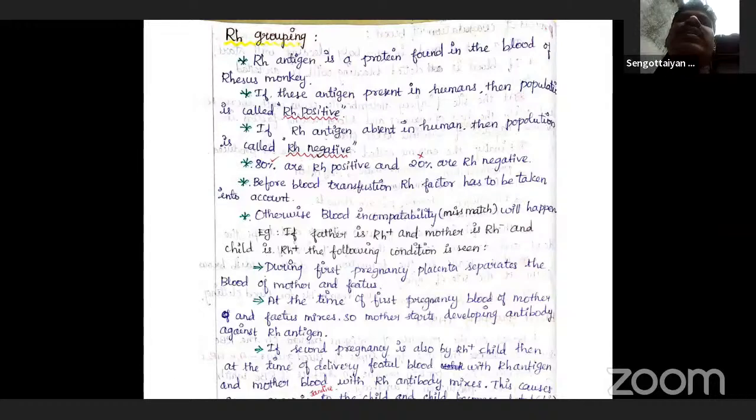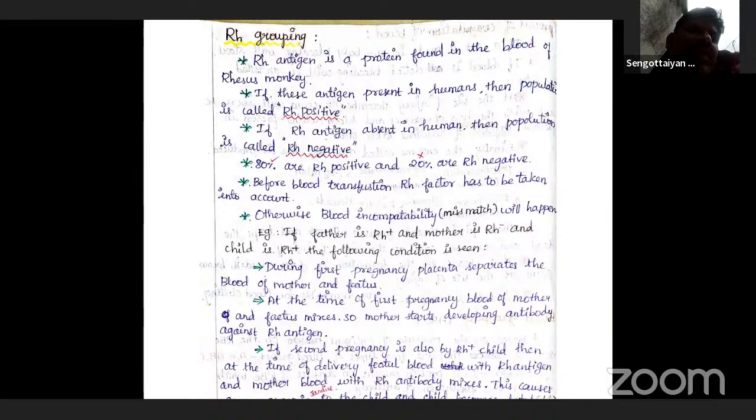This antigen is observed on the surface of the RBCs of the majority, about 80%, of rhesus monkeys and humans.